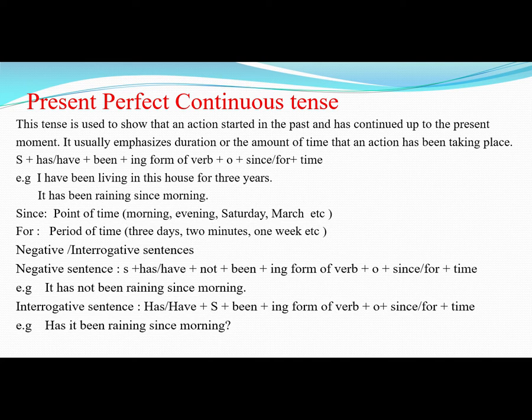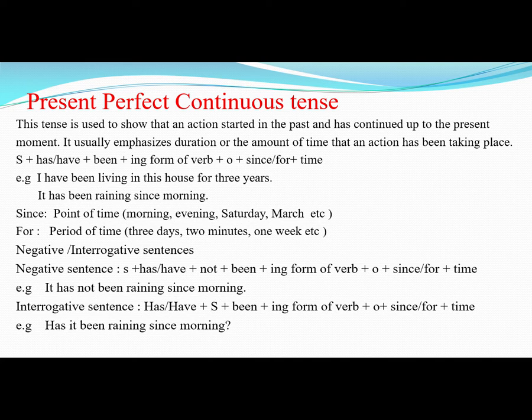It usually emphasizes duration or the amount of time that an action has been taking place. Okay, and the structure of this tense is subject plus has or have plus been plus ing form of verb and then object, then since or for, and after that time. For example, I have been living in this house for 3 years. It has been raining since morning.